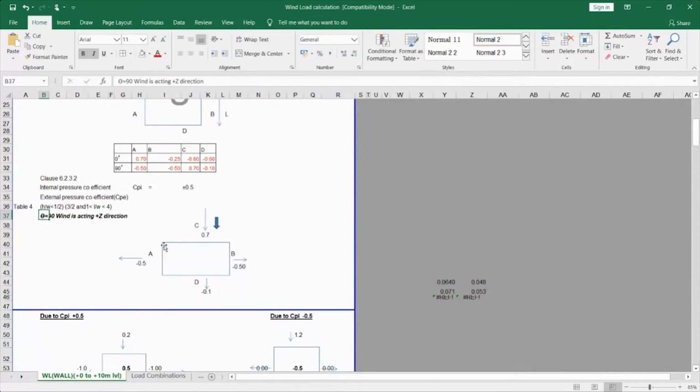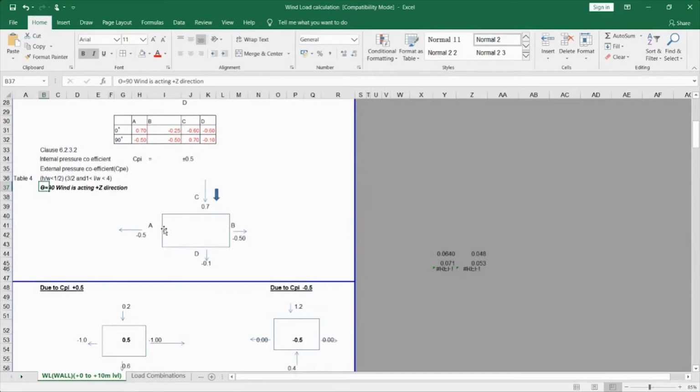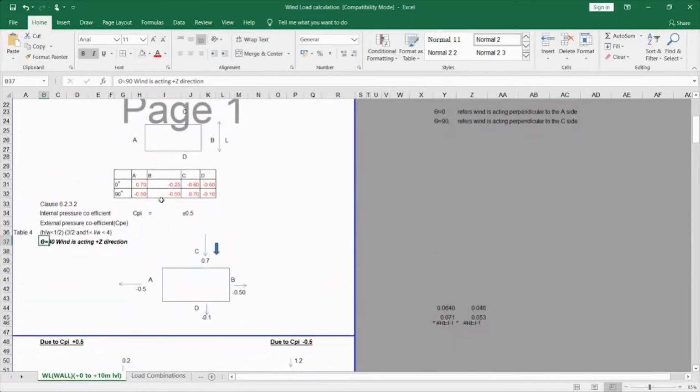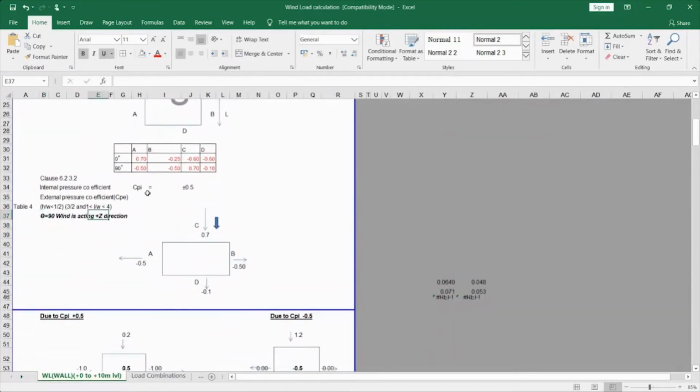So if you see here, this value I have taken for theta equal to 90, that is this way, for positive z direction. I've given an arrow here stating that it is the positive z direction, and my A, B, C, D is like this.